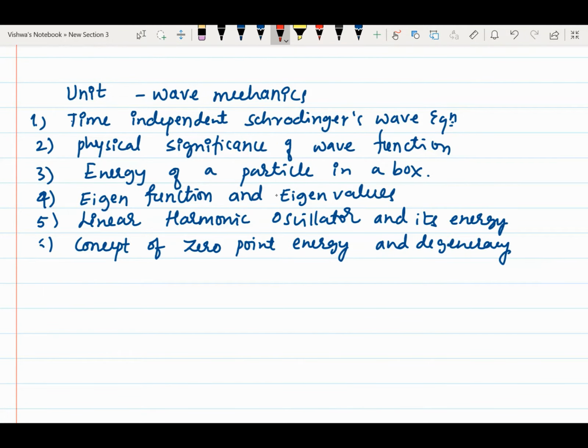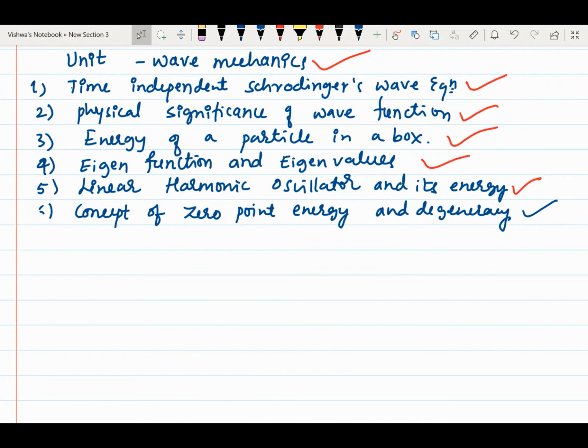The unit on wave mechanics that we are going to study consists of, first, the time independent Schrodinger wave equation, then the physical significance of the wave function, then the derivation of the energy of a particle in a box, then eigenfunctions and eigenvalues, then the linear harmonic oscillator and its energy. This will be a derivative part. Finally we are going to study the concept of zero point energy and degeneracy. All right, let us start with the first one, the time independent Schrodinger wave equation.